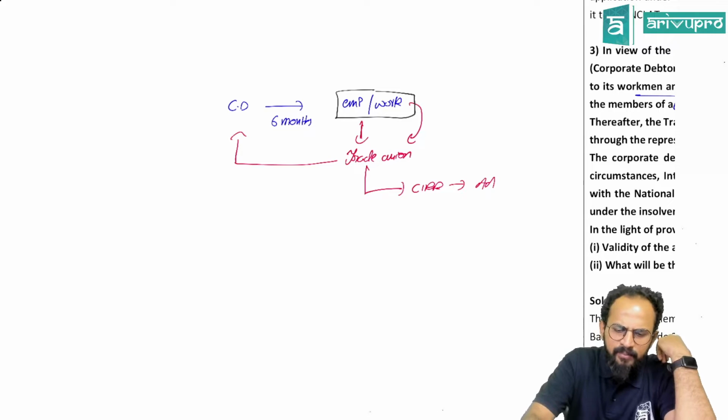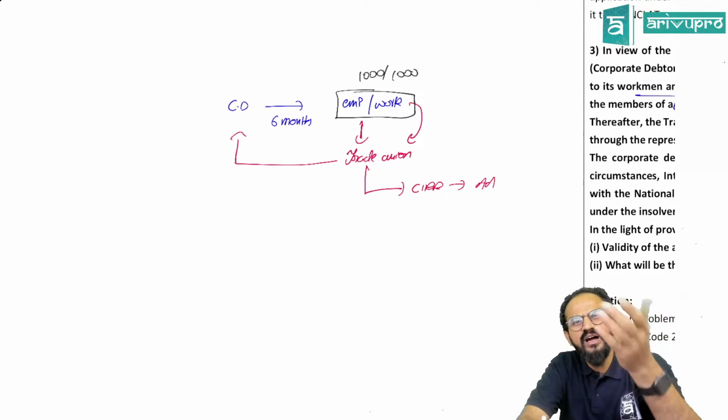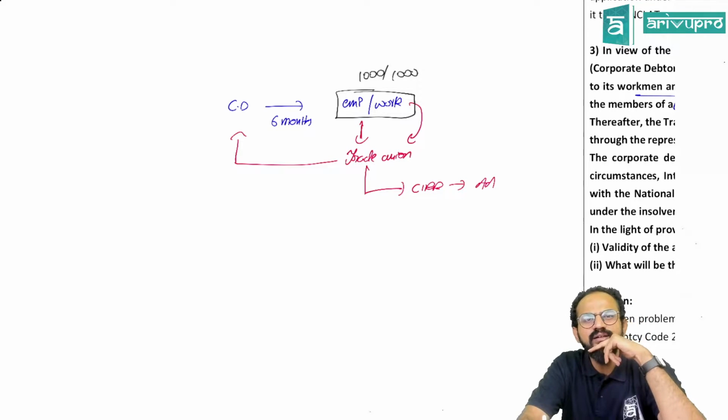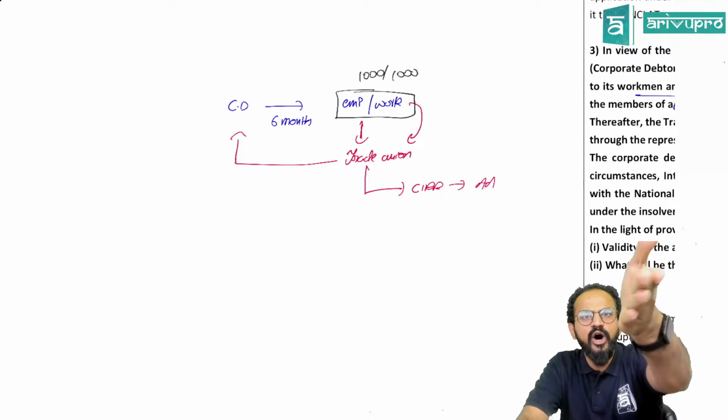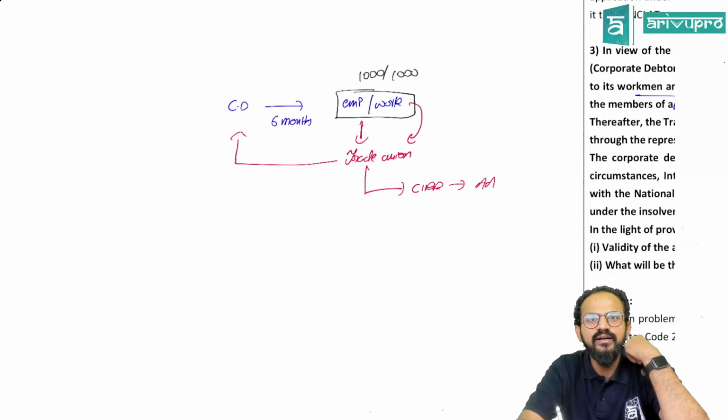Now imagine if the company had 1,000 employees and 1,000 workmen. Now what are you telling the company? Don't you have a mind? You are saying a trade union cannot come, correct? Okay. All 1,000 employees will initiate 1,000 applications, and 1,000 workers will file 1,000 applications. Hey, can I handle that? You are jobless, but can I handle it?